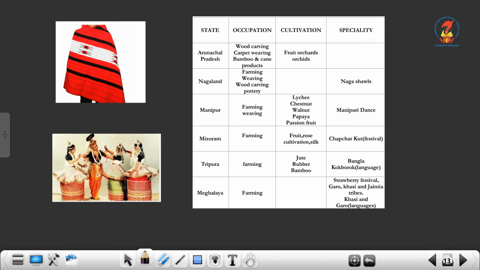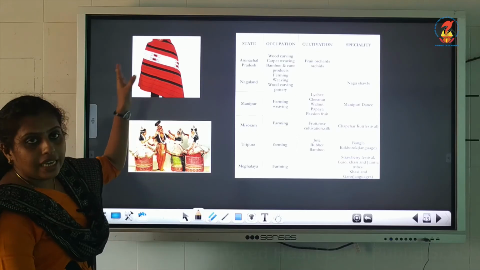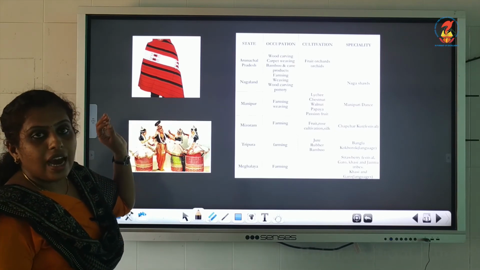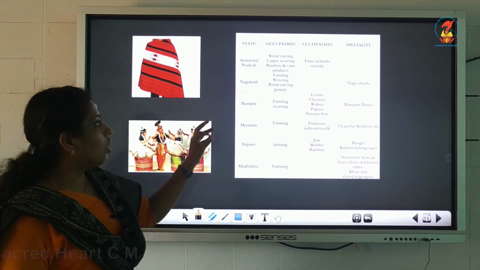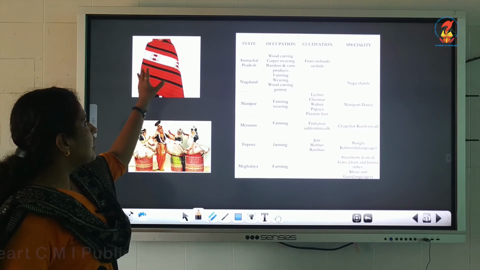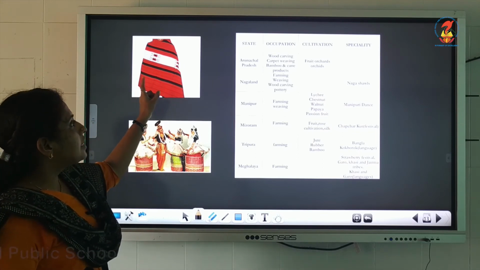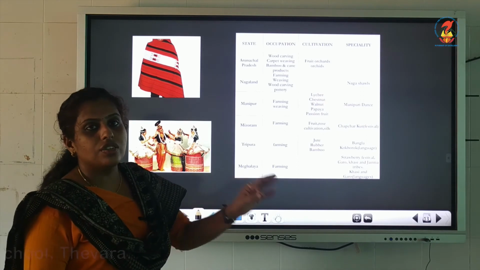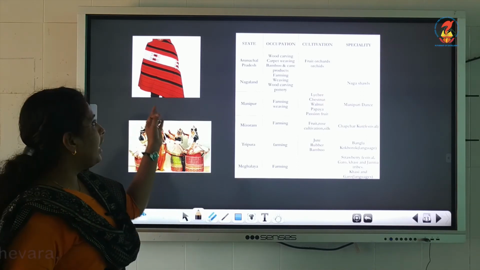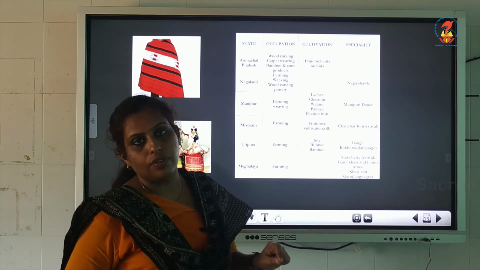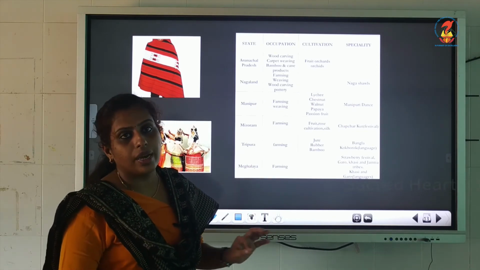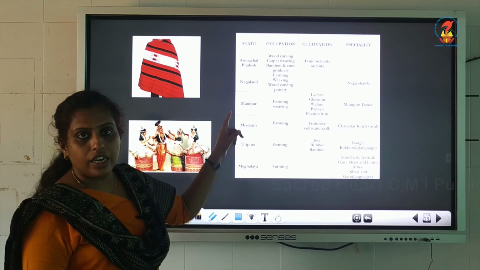And they have a specialty called Naga shawls. This is a Naga shawl. You can see the design of the shawl here. By seeing the design of the shawl, we can understand which tribe that Naga belongs to. Naga is the inhabitant of Nagaland. Each one will have a different design of shawl. By identifying the design of the shawl, we can understand which tribe that Naga belongs to. That is a speciality of Nagaland.